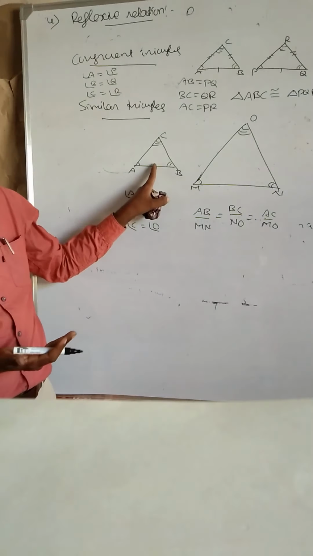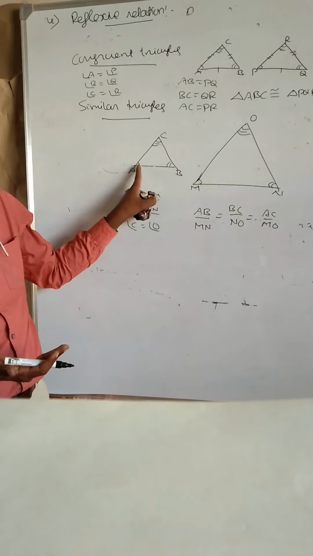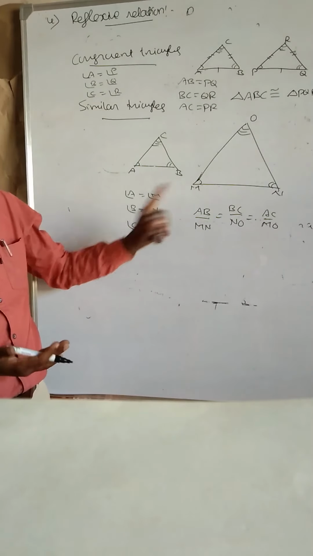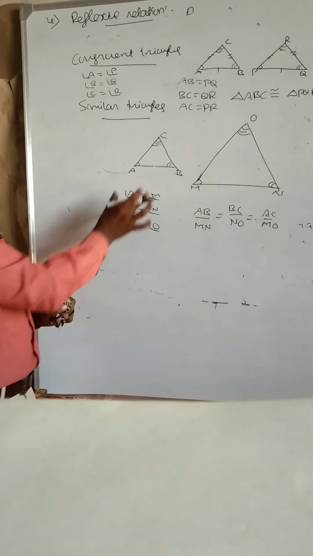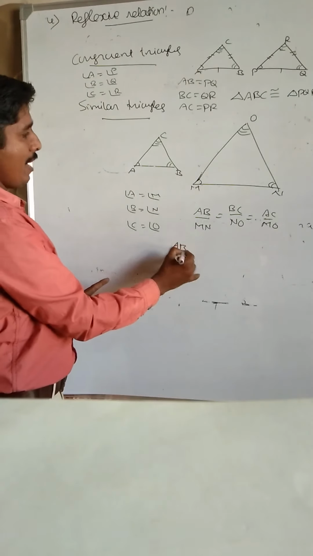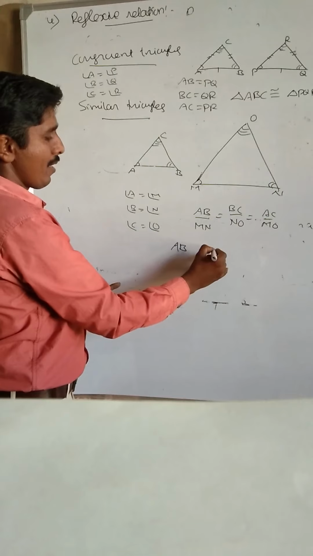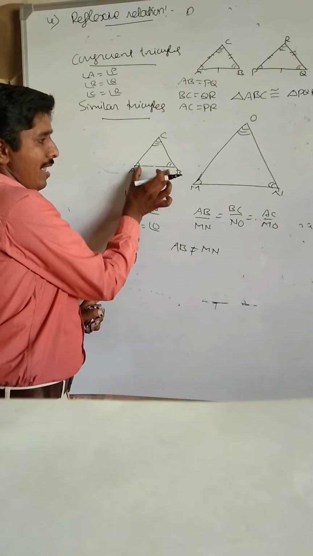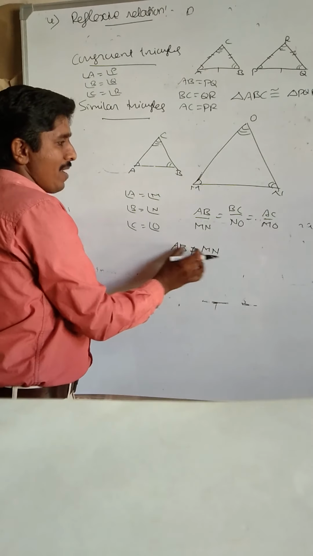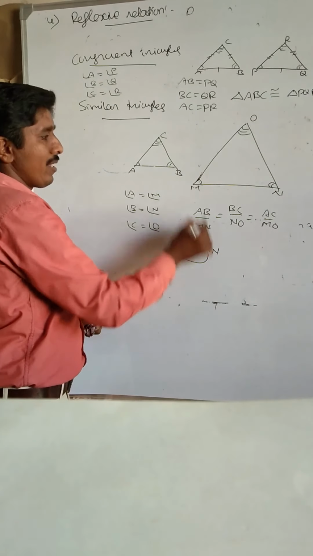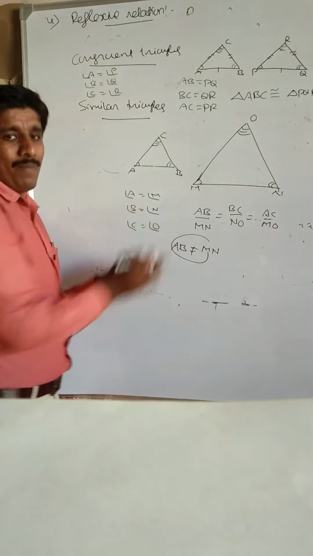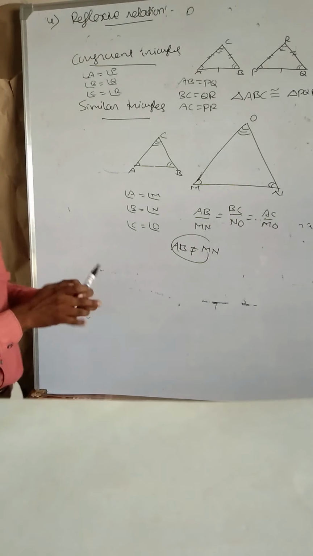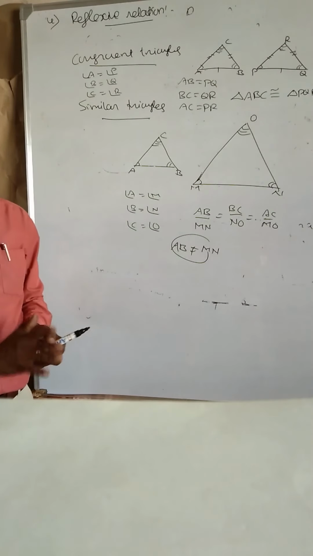For example, if we take this, corresponding angles are equal here. Angle A equal to angle M, similarly other angles. But corresponding side, if we take AB, this is MN. AB length is shorter than this MN. AB is not equal to MN. Therefore, these two are not congruent but similar. Yes, very important. Already we have studied this at high school level.